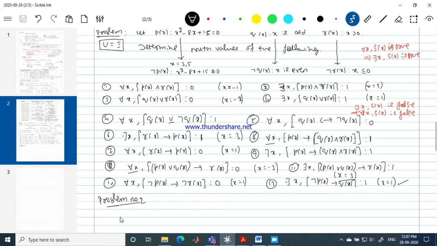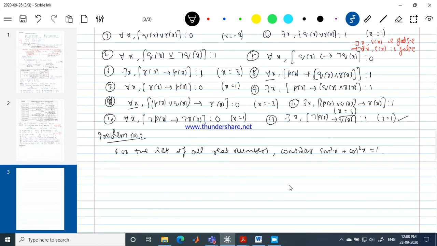For the set of all real numbers, consider sin square x plus cos square x equal to 1. This is what the statement is. If it is given like this, can you give me the quantified open statement corresponding to this?